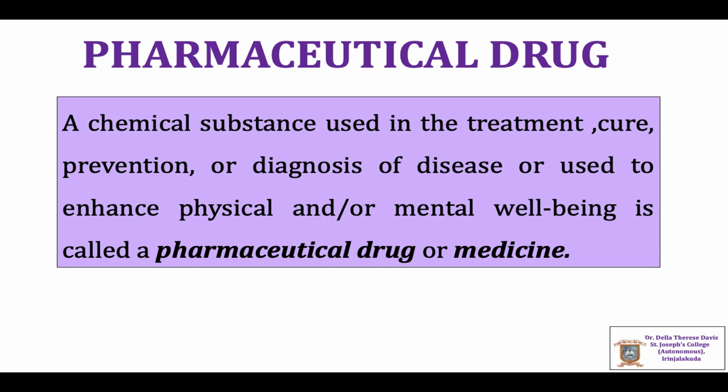What is a pharmaceutical drug? A chemical substance used in the treatment, cure, prevention, or diagnosis of disease, or used to enhance the physical and mental well being is called a pharmaceutical drug or a medicine. A drug is a chemical which has normally molecular mass lying between 100 to 500 atomic units.